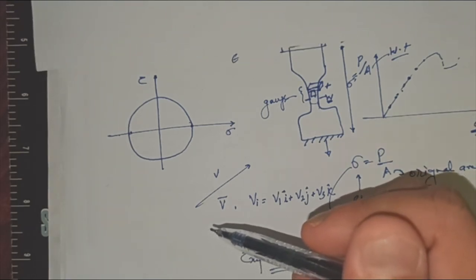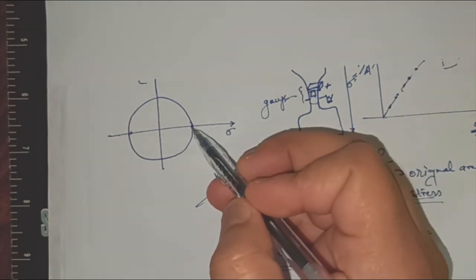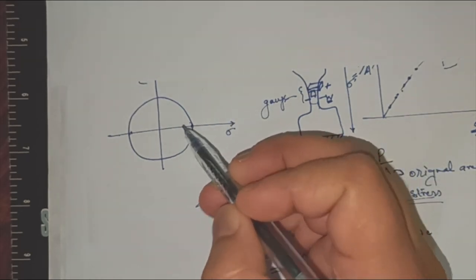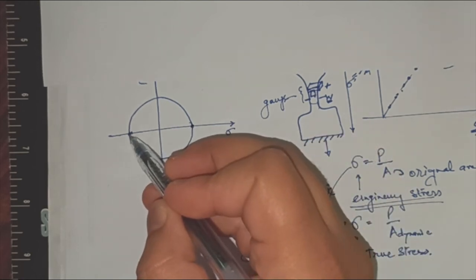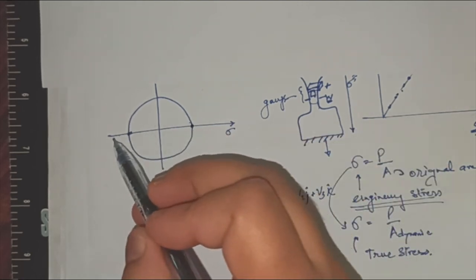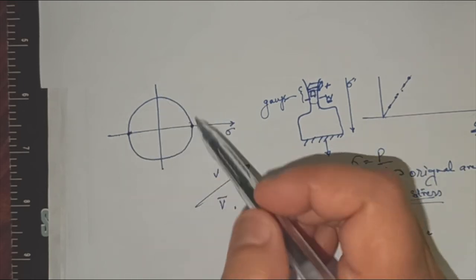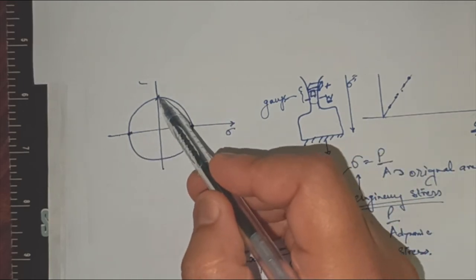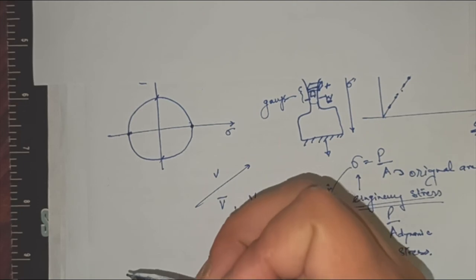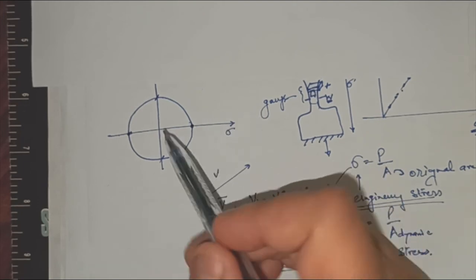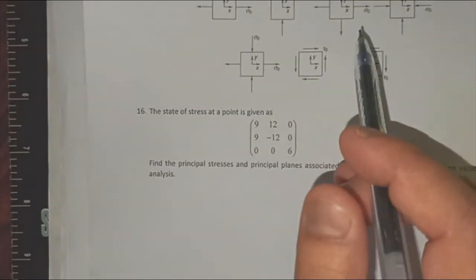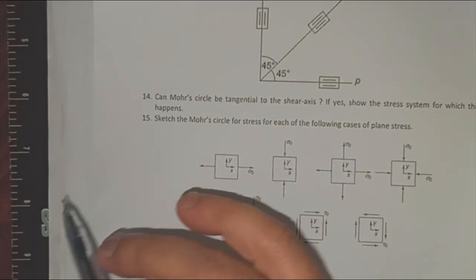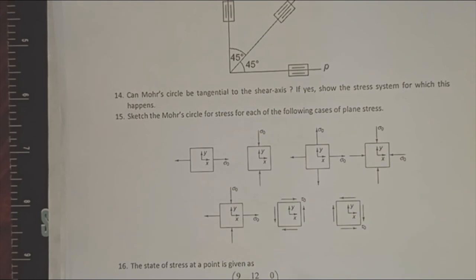I hope you know what I mean here. That means you have used a sigma 1 or normal stresses sigma x and sigma y. You don't have a shear stress. So you have to make the Mohr circle like this. You will always be having tau max. You will not be having a shear on the principal plane, but tau max will be there. So just consider these points. I've given you the hint on how to do it.